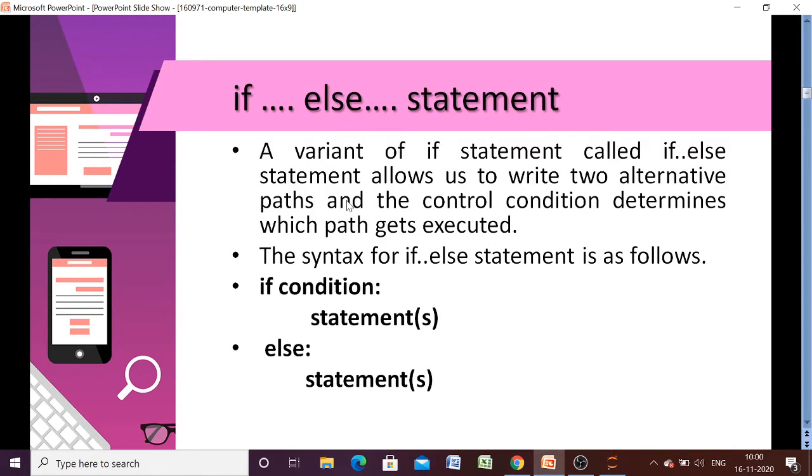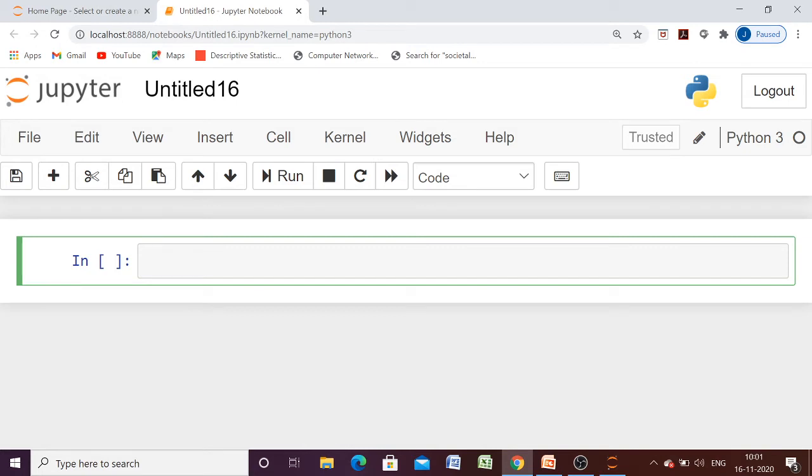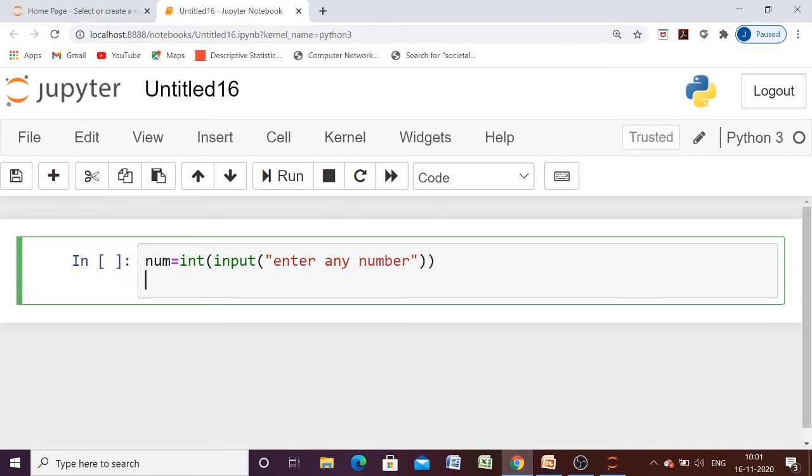Let us see an example of the if statement, then we will move to another one. Suppose we want to check whether a number is positive. For that we will enter a number. We have already seen these functions in the previous video. So we will enter any number and find out whether it is positive. We know that the condition for being positive is that the number is greater than 0.